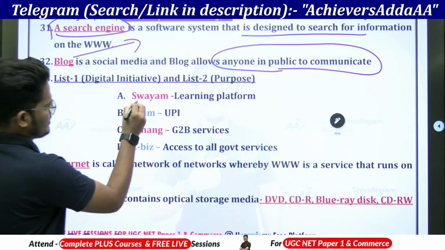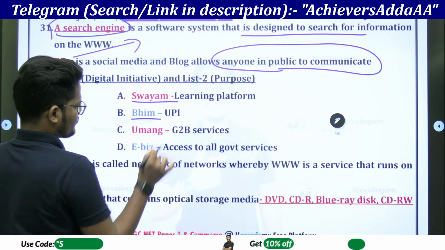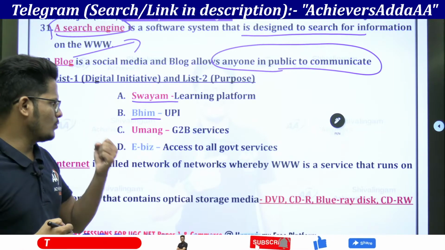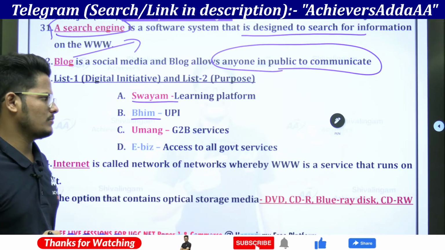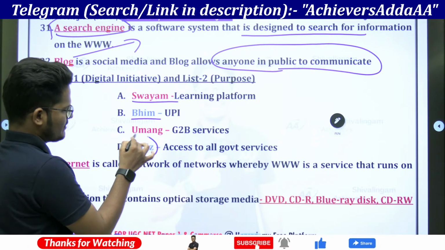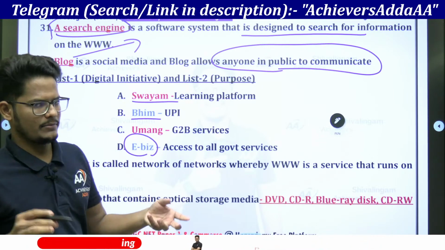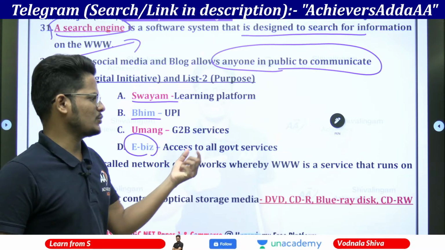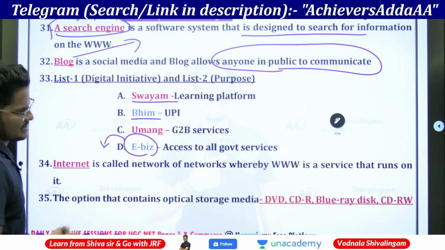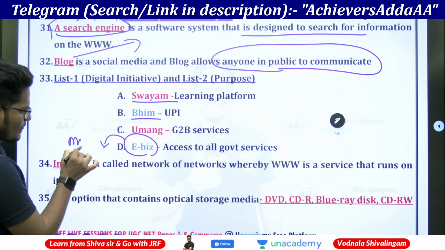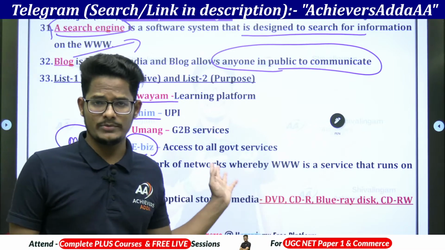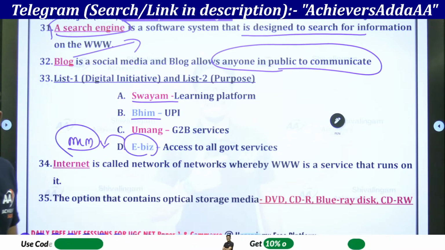And yes, Swayam is a learning platform. BHIM is a UPI, Unified Payments Interface, and UMANG is a government services platform, a Government of India initiative. eBG is a platform, meaning access to all the government services. Here, another eBG also there, which is multi-level marketing, where the 64 computer courses used to be there.